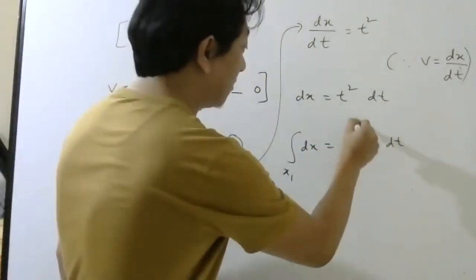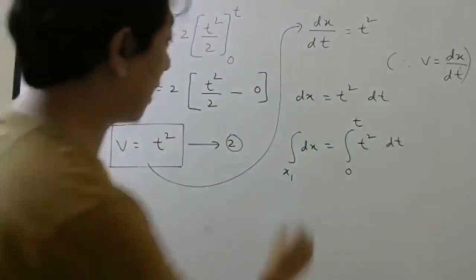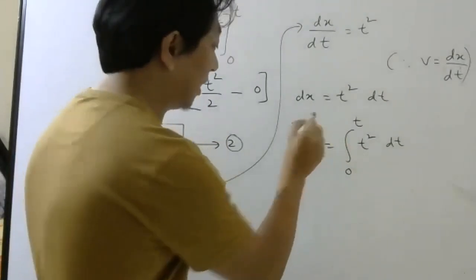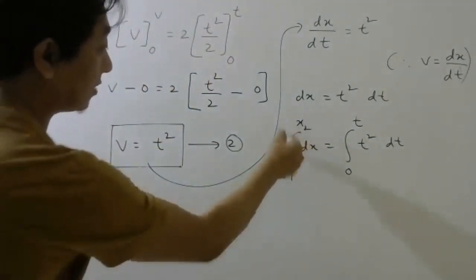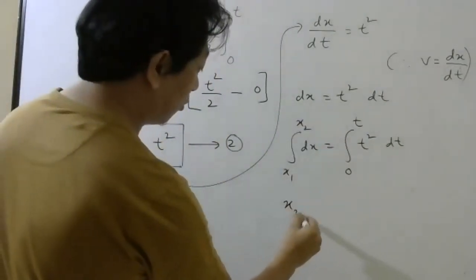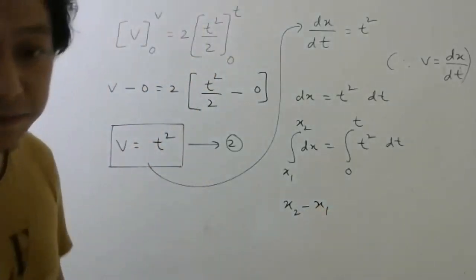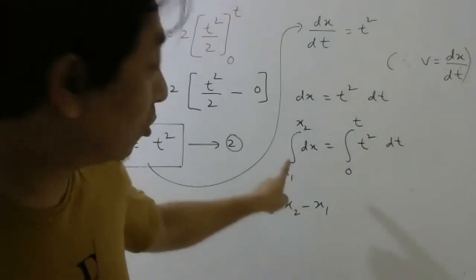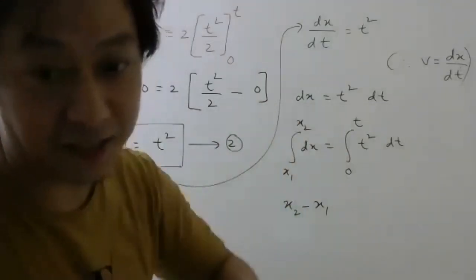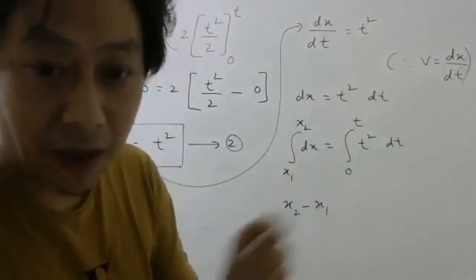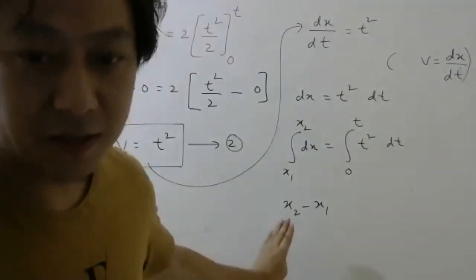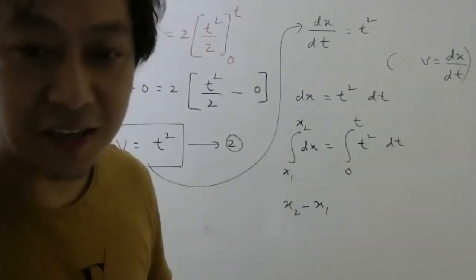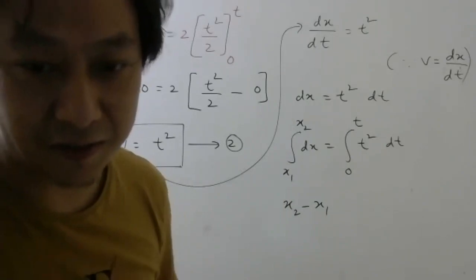And after time t, what will be the final position? x2, let us say. What will this give me? Directly, it will give you x2 minus x1. Yes or no? Shall we write directly this time? Students, you know integration of dx will be x. Put upper limit, minus sign, put lower limit. Is it okay? Because this is for entrance exam, you have to be a little faster.